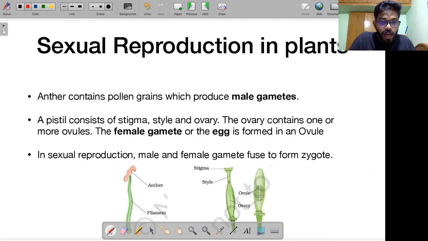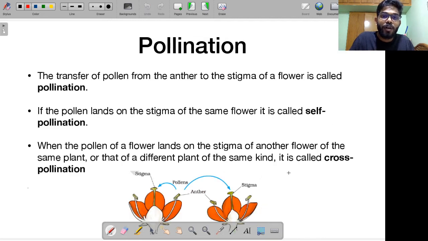So as I told you, the anther is producing this male gamete, right? Inside this ovule you have this female gamete, the egg. Both of them have to fuse together. How does this fusion take place? How does this male gamete reach the female gamete? Let's try to understand the process that is called pollination.